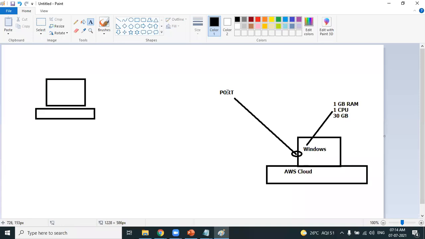I'll simplify it. Look at this. You buy a pen drive for storage. You want to use that pen drive. So where do you connect your pen drive? To the USB port. Your laptop has a port, right? Port is nothing but a point of communication.